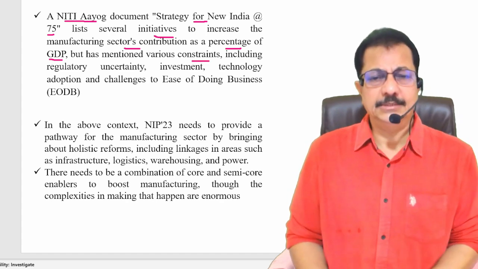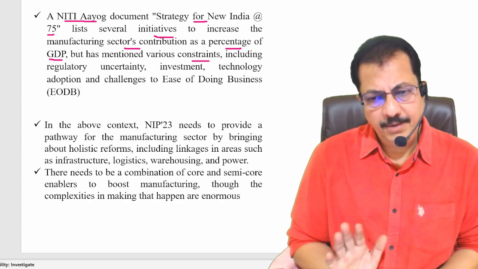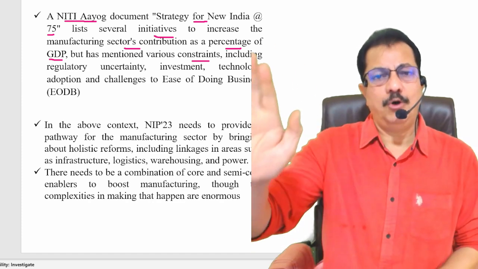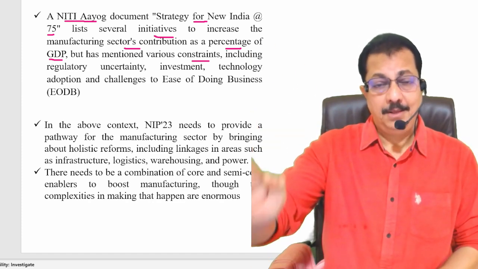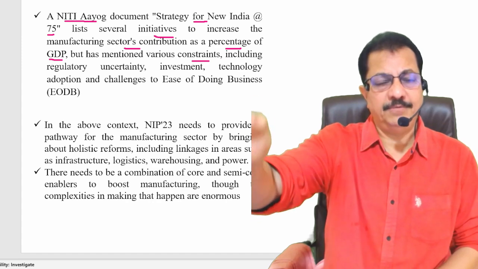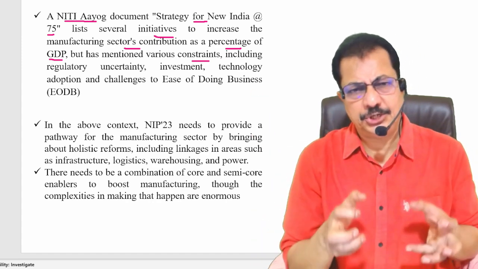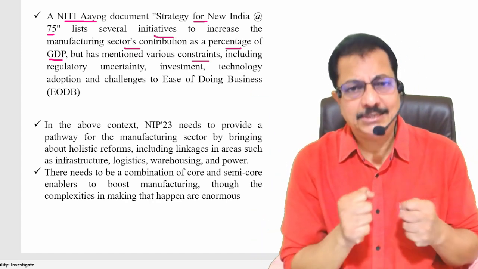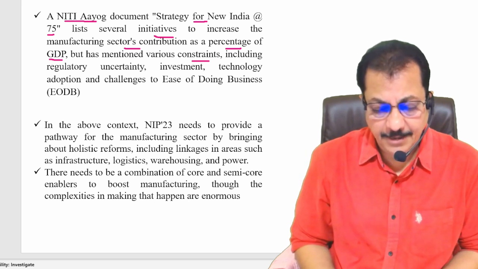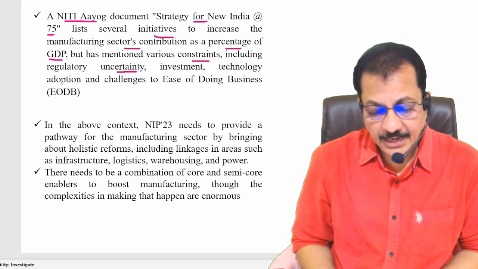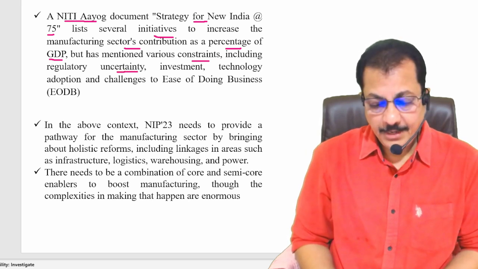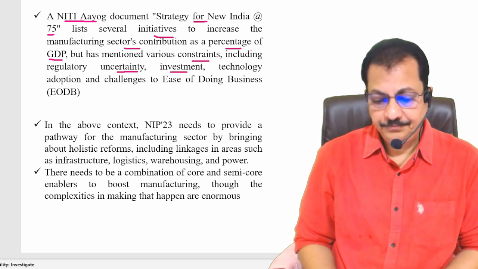The problem here is not with respect to establishing new industries, but with respect to the establishment of a new industry, so many restrictions, so many constraints come into the picture, like regulatory uncertainty. Investment is a constraint.